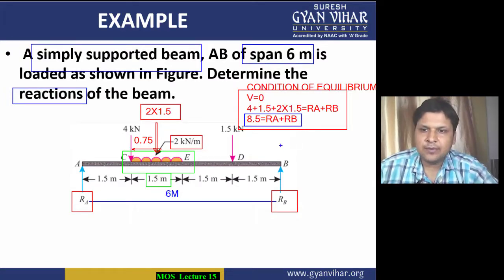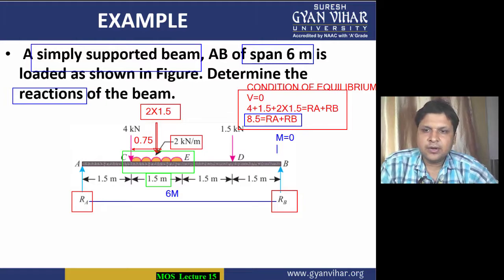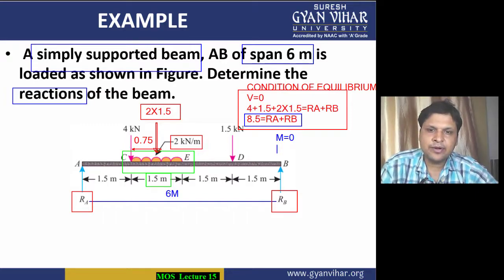Now we will apply the second condition of equilibrium. Summation of moment about any point should be equal to 0. First of all, calculate the clockwise moments. The clockwise moment will be from the 4 kilonewton force, and its distance from point A is 1.5.